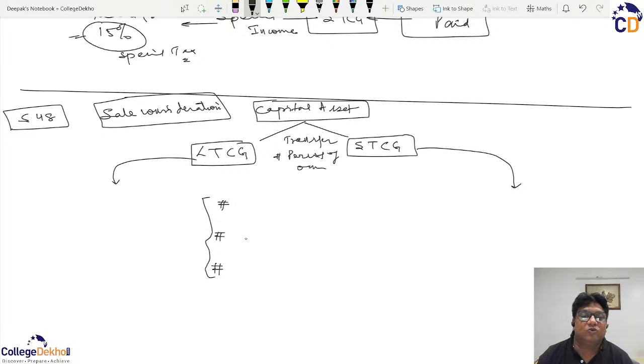So the first and foremost cost, obviously, is that whenever you are making the transfer, there are certain expenditures to be incurred. For example, there can be charges of brokerage.